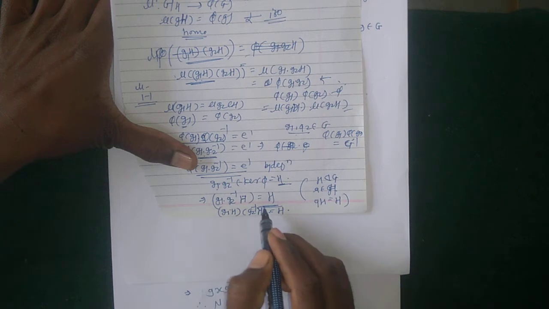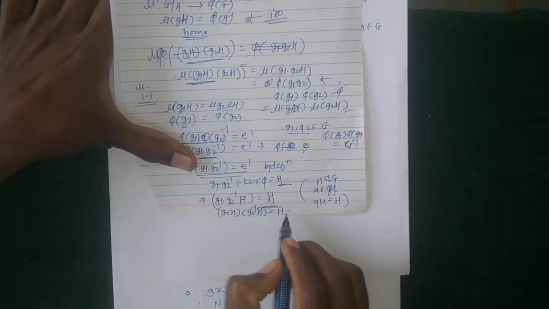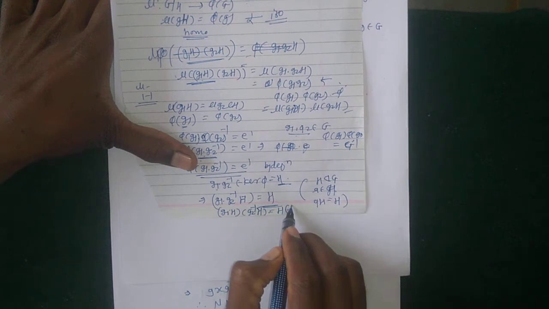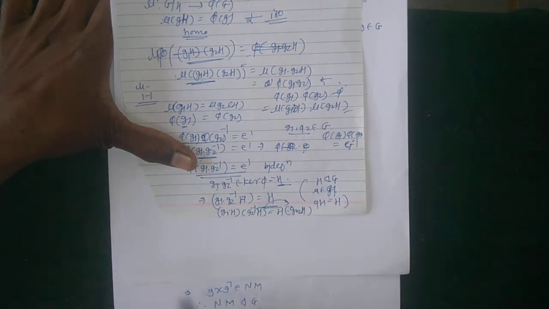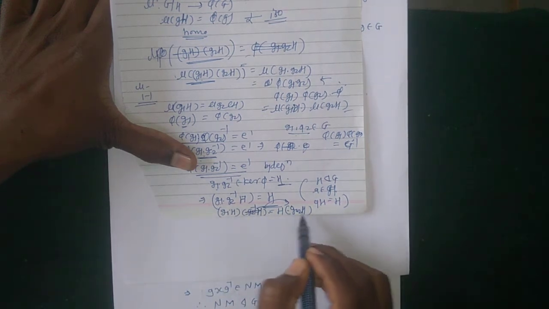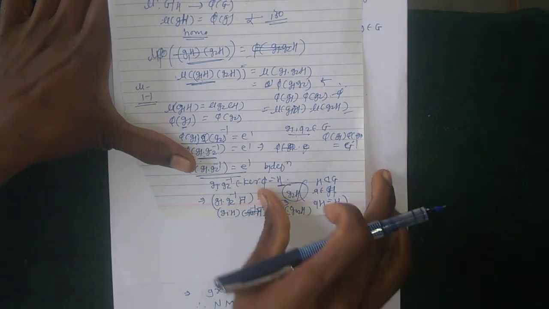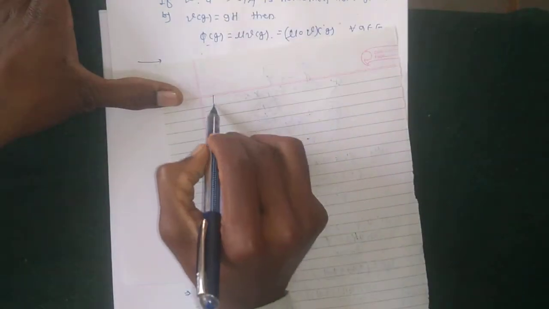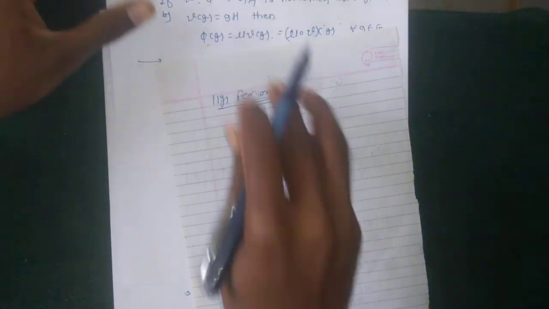G2 inverse can be written in the form of H of G2H. Okay, this we get in the RHS, and G1H is equal to H G2H, and H into G2H is equal to G2H itself. So this is one condition. Similarly for onto, and then this is the second part.